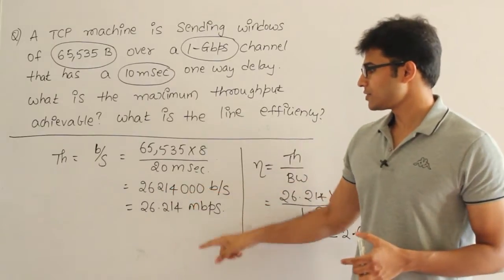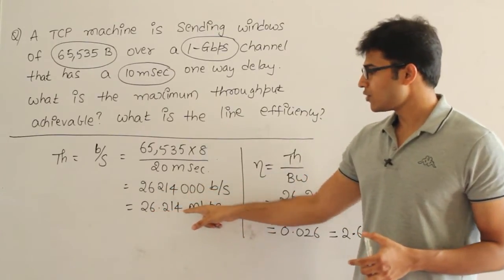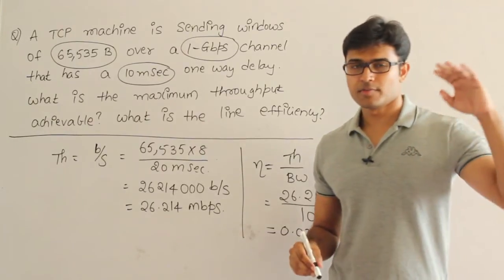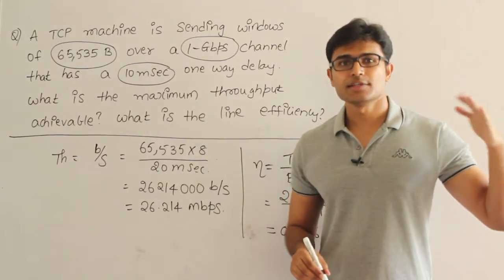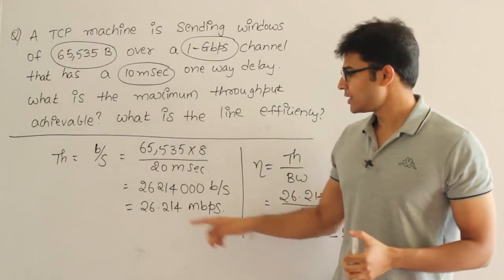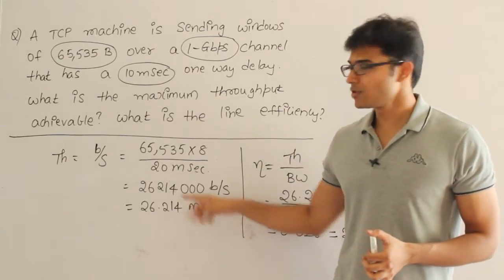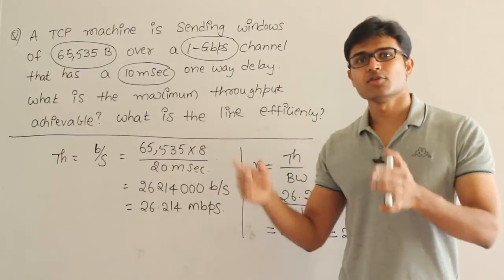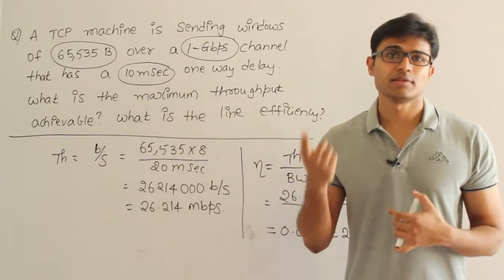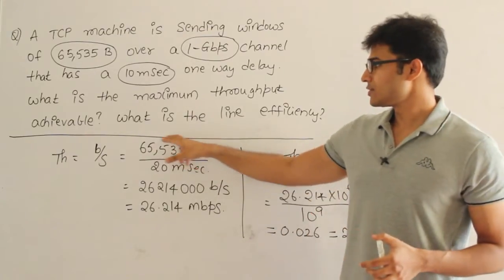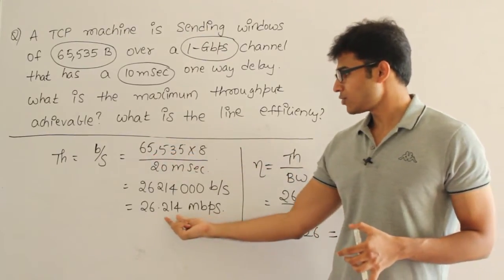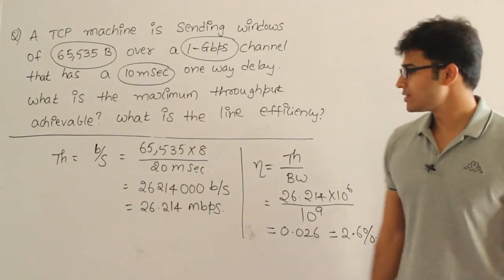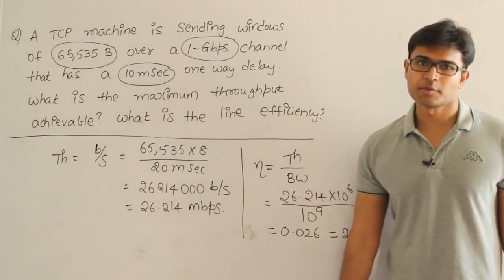Then I got this much, which is nothing but 26.214 Mbps, which means I don't care how much bandwidth is available, I am just using it at 26 Mbps. That is how I am sending the window. The reason is I will be sending one window and waiting for the acknowledgement before sending the next window, but the window size is only this. So the maximum throughput achievable is 26.something Mbps.